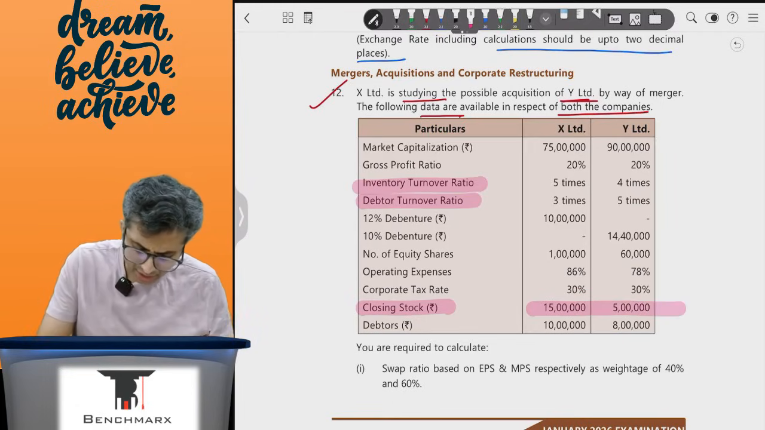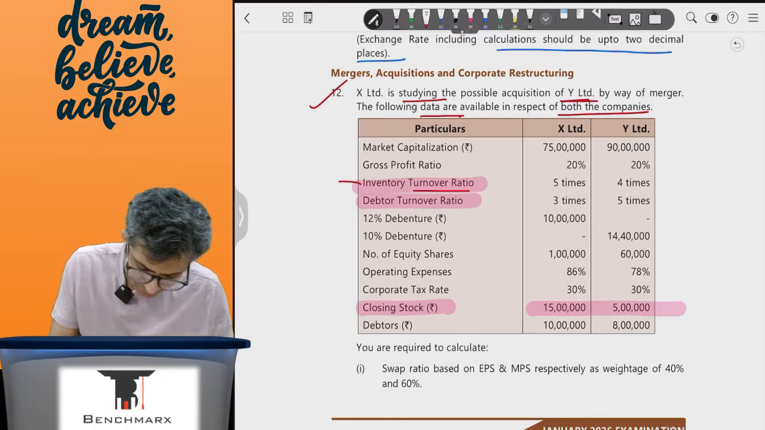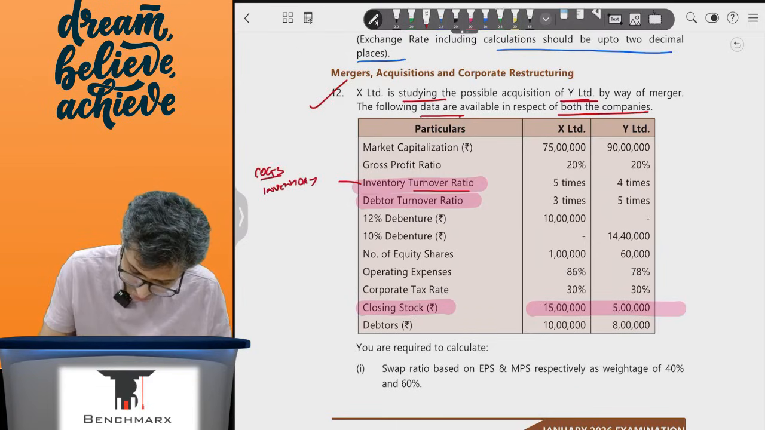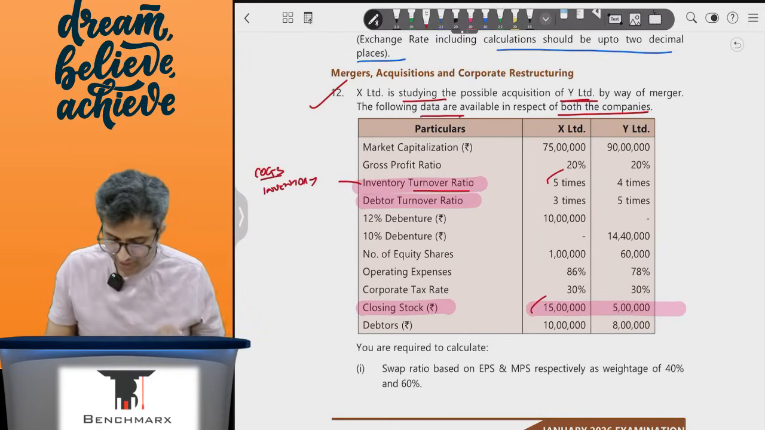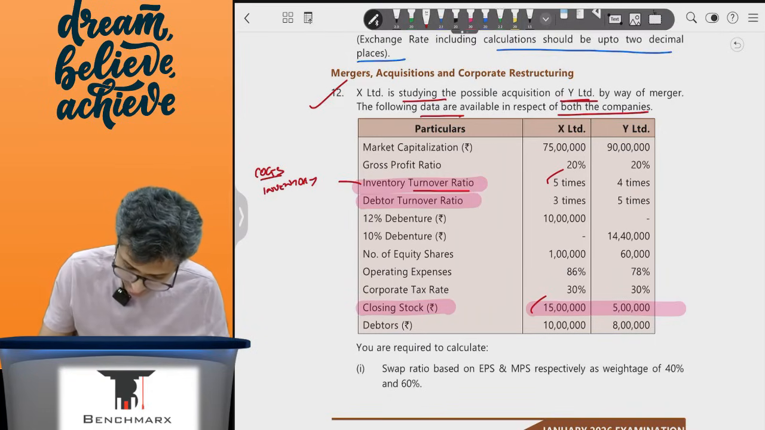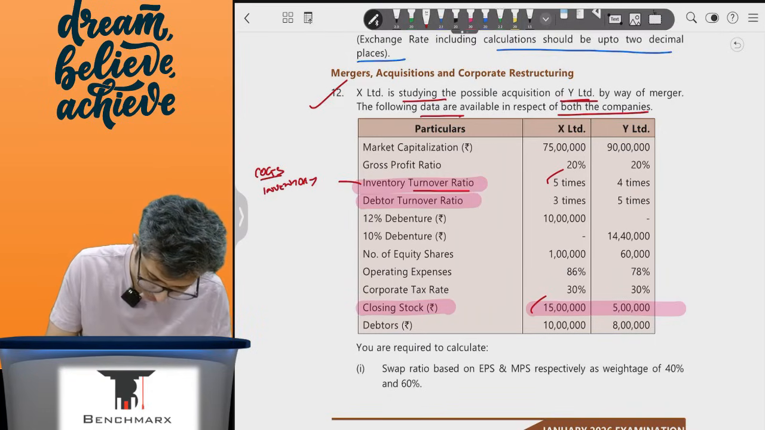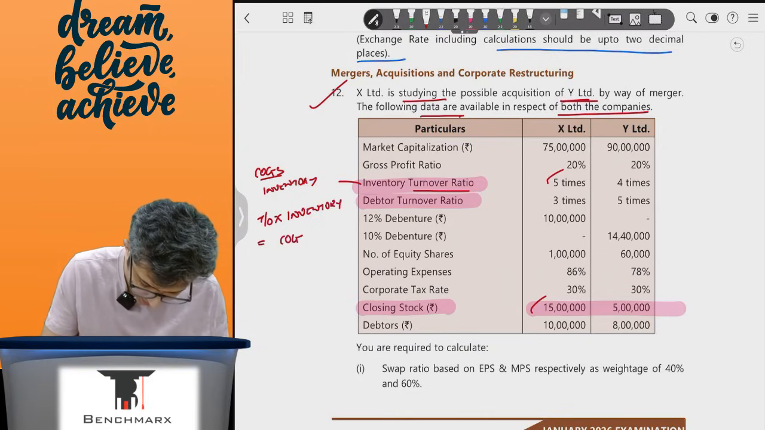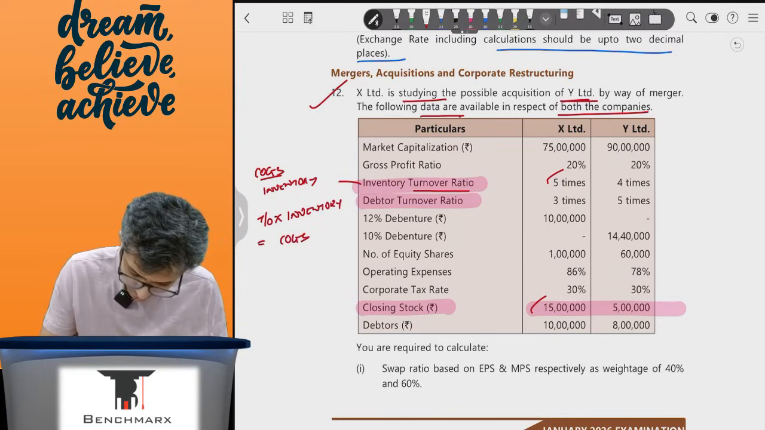Now if you look at inventory turnover ratio, the formula for inventory turnover is typically COGS upon inventory, which means if I have the turnover ratio, if I have the inventory, that means I can find the COGS. So if I look at the turnover ratio into inventory, that will give me COGS. Like in the first case, if my turnover ratio is 5 times and the inventory is, for example, 15 lakhs, so this is 75 lakhs, which is my COGS.